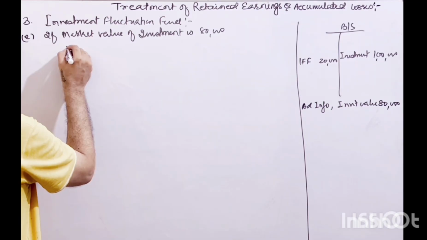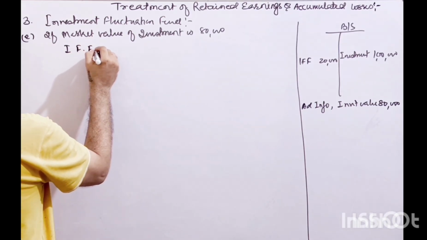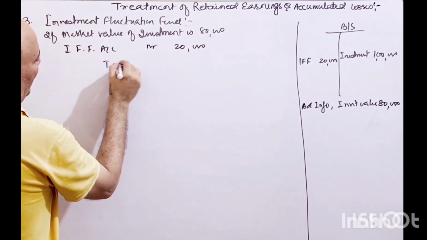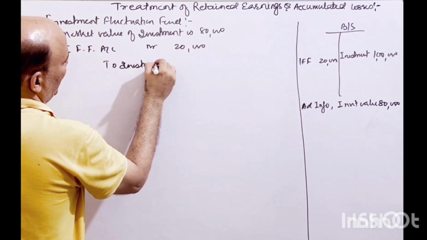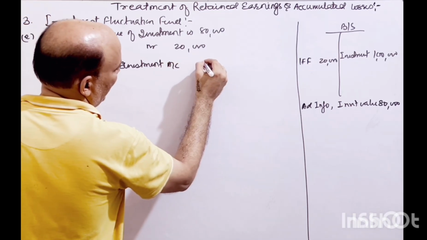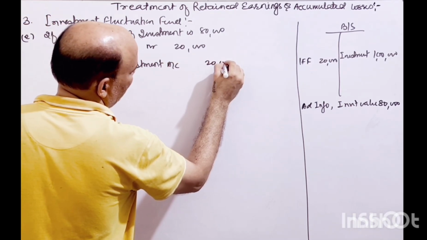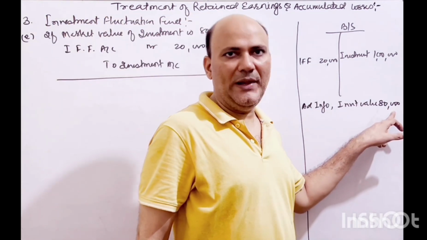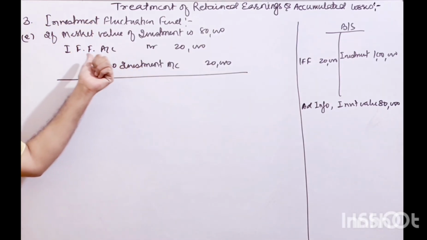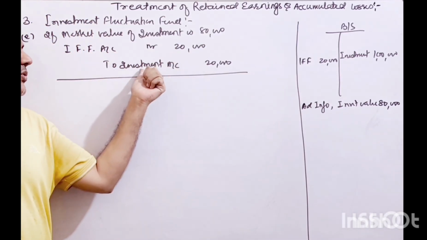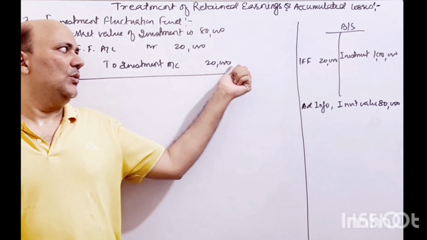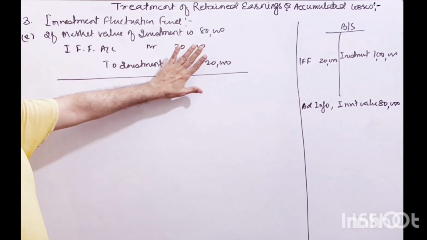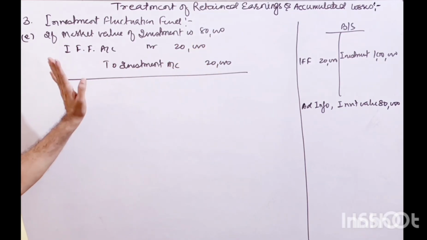So first, we will take the IFF, investment fluctuation fund account, debit 20,000 rupees. Second, we will take the investment account downward, that is investment account credit 20,000 rupees. Now your investment will appear with 80,000 in the new balance sheet. The whole of the investment fluctuation fund amount has been used to decrease the investment value, and there is nothing left for the partners to be distributed, so nothing will be given to the partners.